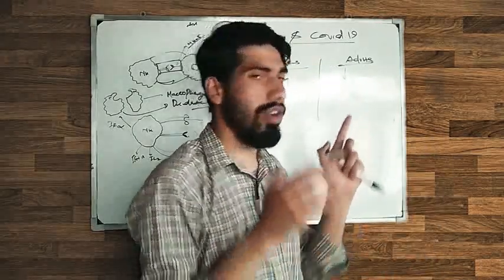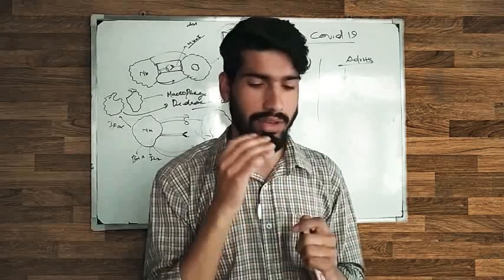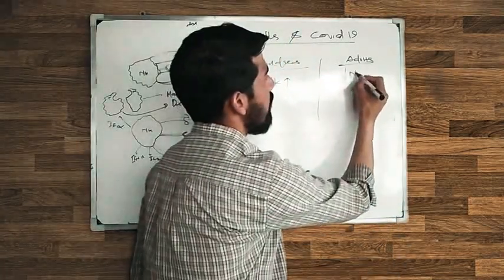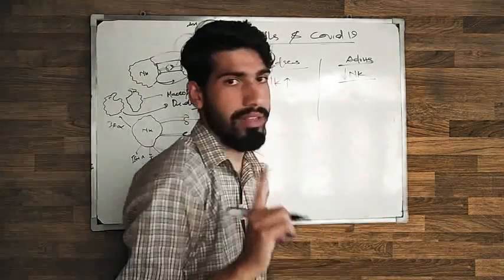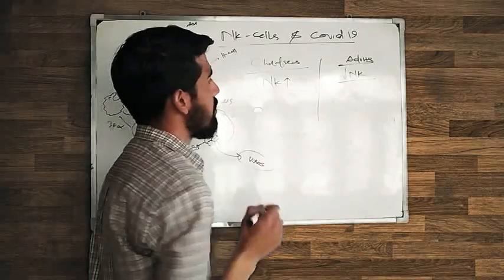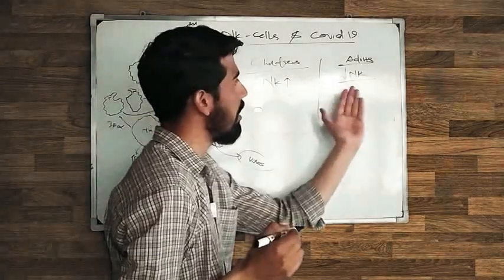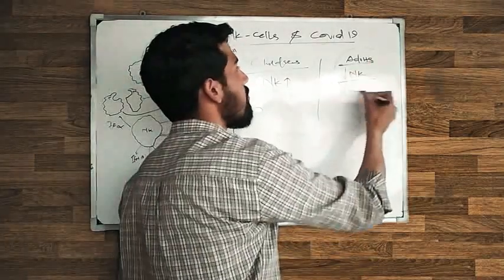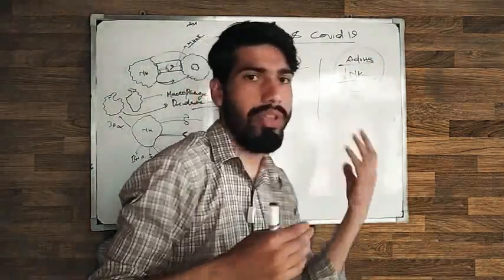In adults there is a lower number of NK cells. Okay, in children the NK cells are higher in number, and in adults they are lower. So adults recover slowly.